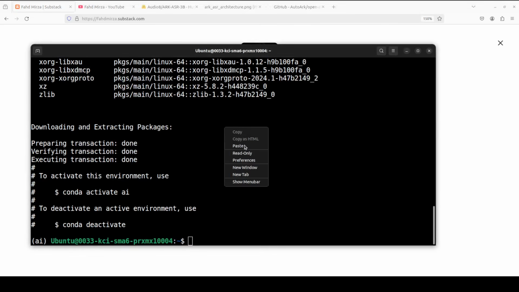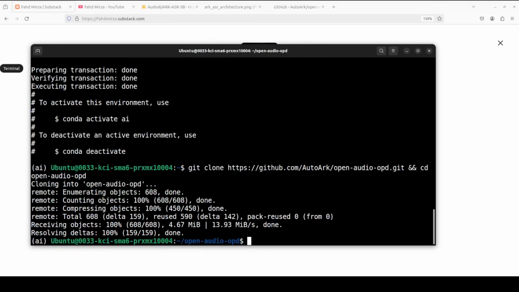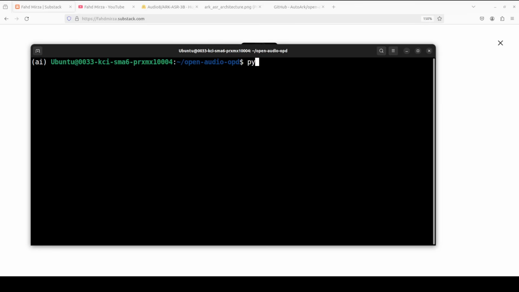Let me now git clone the repo of this tool, and I will also drop the link to it in the video's description. That's done. And now let's install all the prerequisites. Prerequisites are done. Let's now launch the Gradio demo.